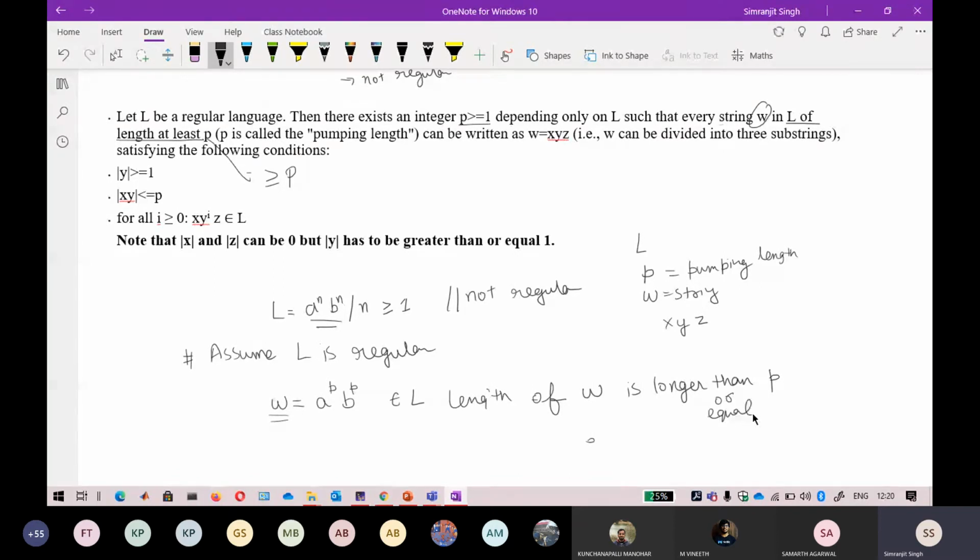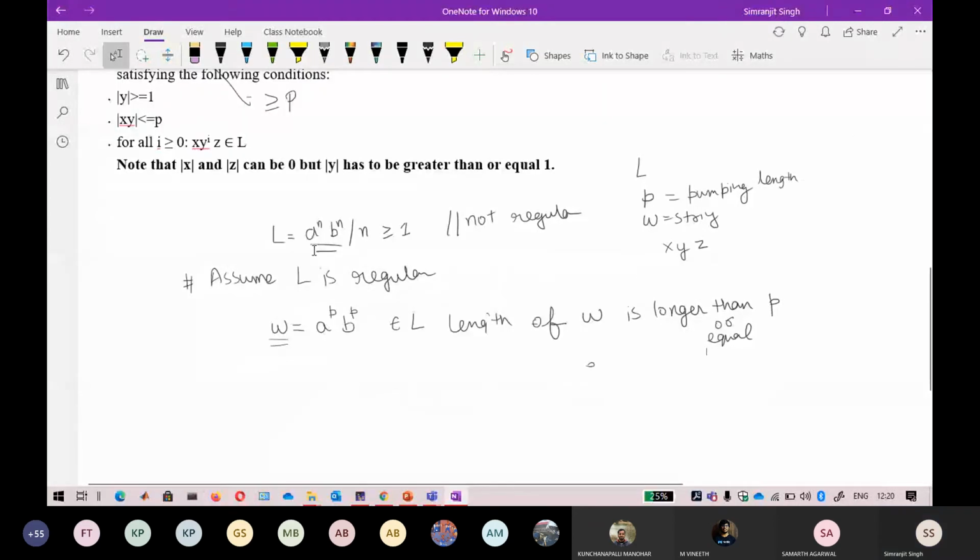So the first condition is satisfied, because the length of w will be 2p, and it is greater than or equal to p. Now for the second condition, I apply the three conditions of the pumping lemma. The first condition is that the length of y is greater than or equal to 1.